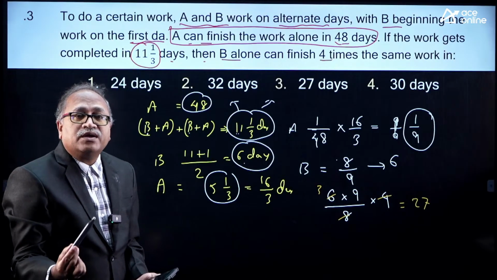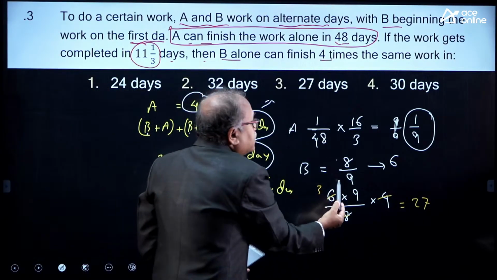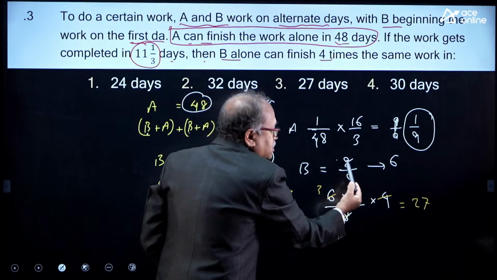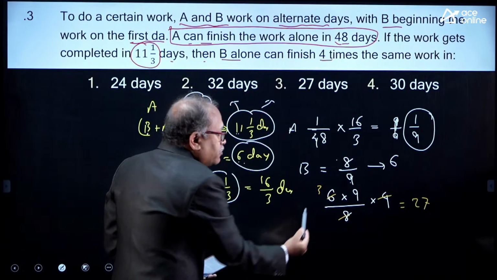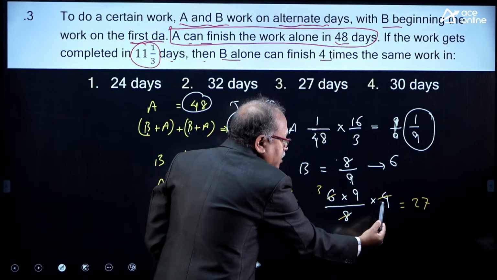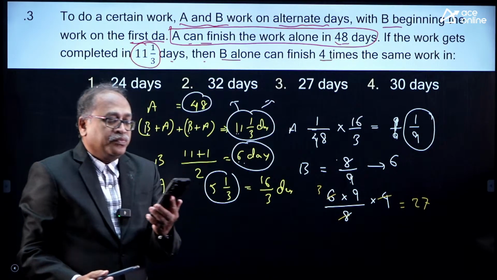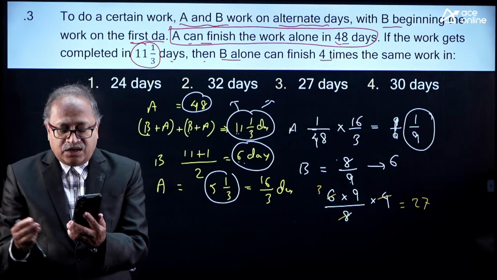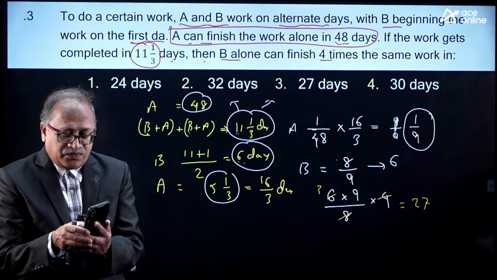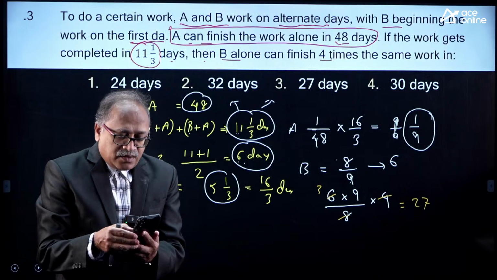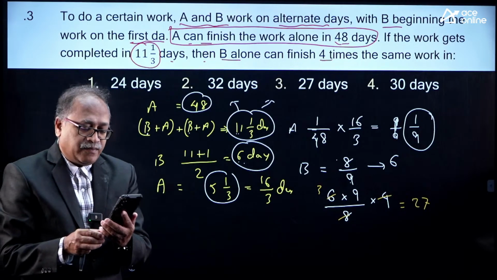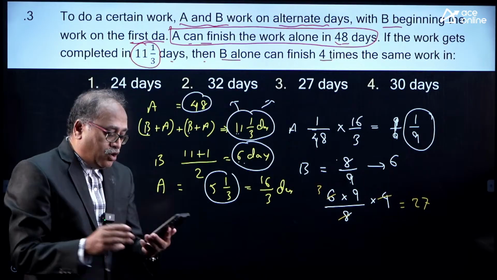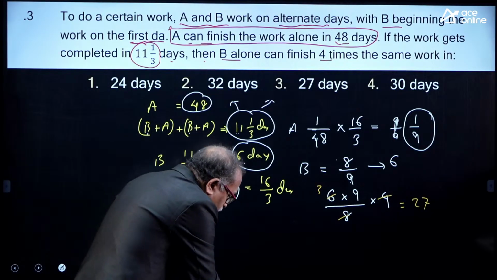Therefore, the remaining work, that is 8 by 9, is completed by B. B worked for how many days? We calculated 6 days. In 6 days this much work, then one work will be 6 into 9 by 8, 4 work will be into 4. Is that clear, my friends? Anyone can say yes if it is clear. I put the comment yes if anyone understood this question. Okay, not an issue. I am moving on to the next one.